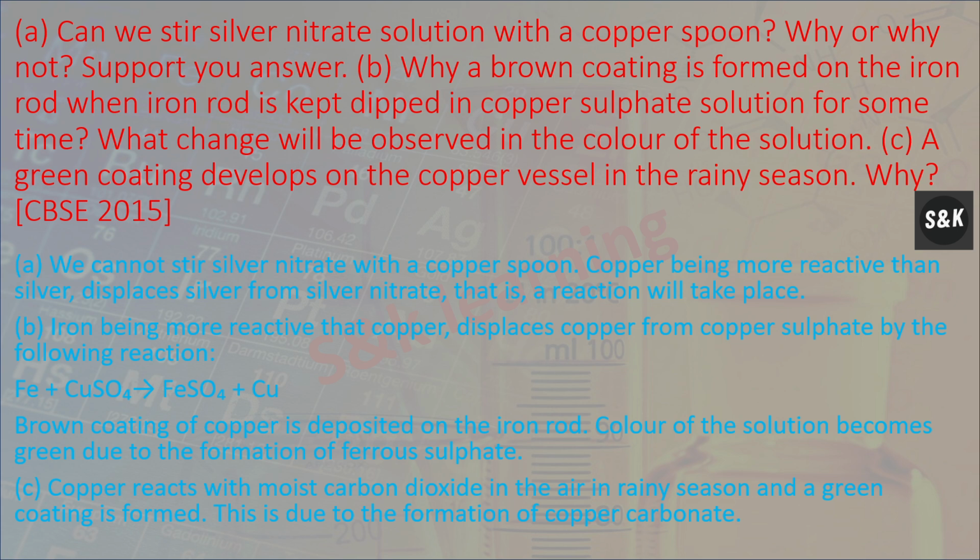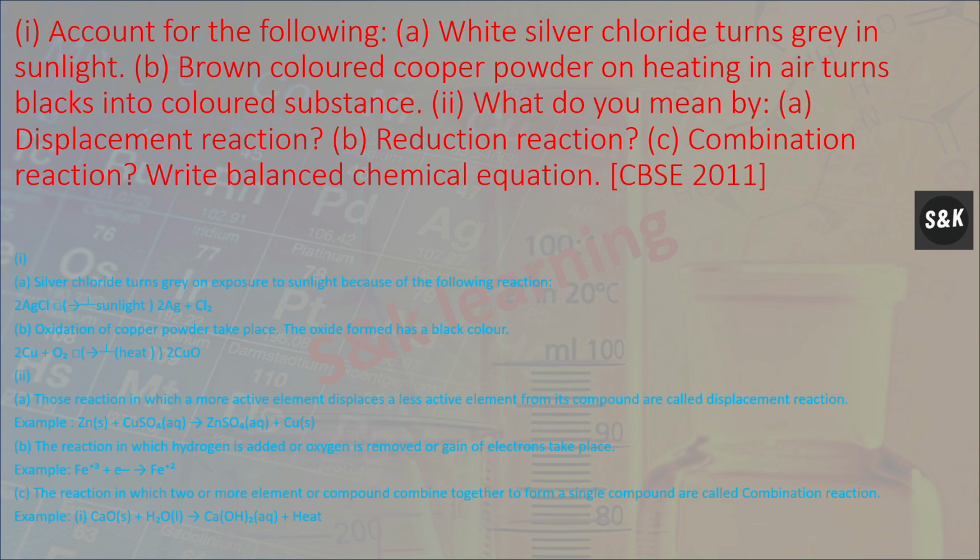Third, a green coating develops on the copper vessel in the rainy season. Why? Copper reacts with moist carbon dioxide in the air in the rainy season and a green coating is formed. This is due to the formation of copper carbonate. Next, account for the following.